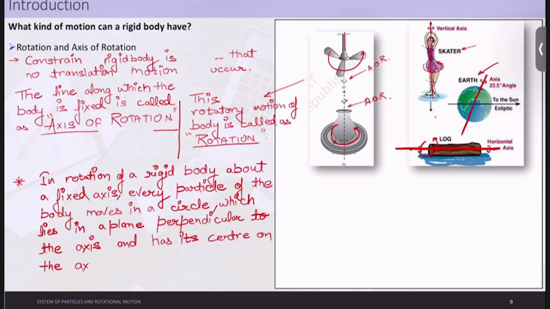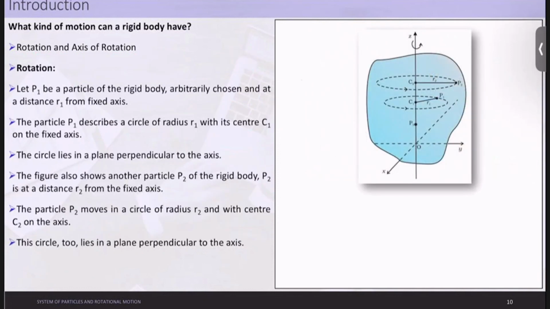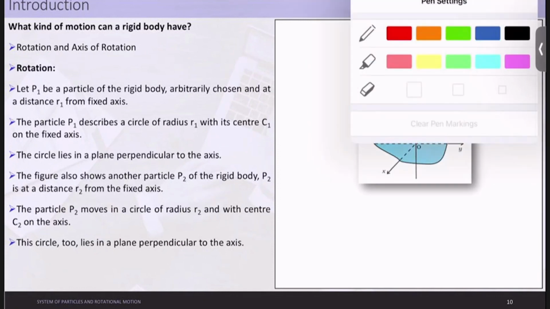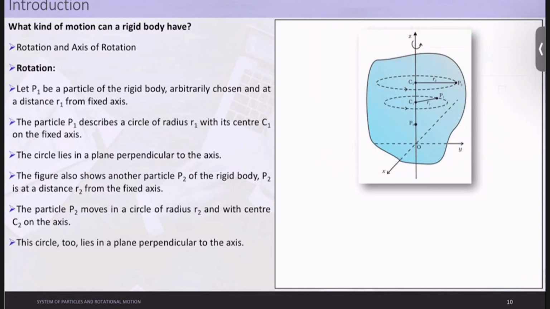Okay. So what I just wrote is that in rotation of a rigid body about the axis, all these particles are always lying in a plane, or basically they are moving in a circle, and that circle lies in a plane perpendicular to the axis. So let us just go here. It is all lying in a circle, and this circle is basically perpendicular. So this is 90 degrees. This is also 90 degrees. So it lies in a plane which is perpendicular to the axis and has its center on the axis. So the circle center is on the axis. Fine. So I hope this is clear to you.